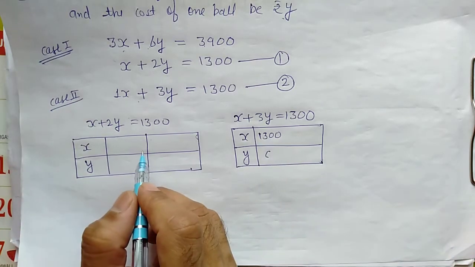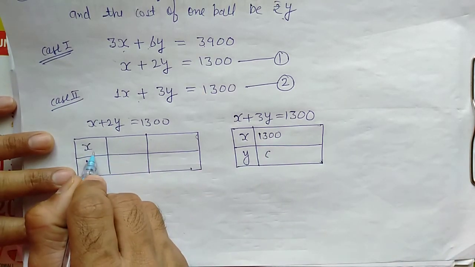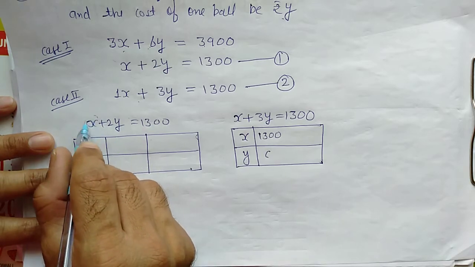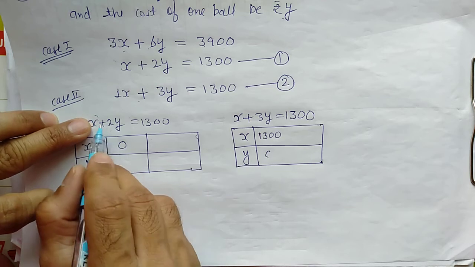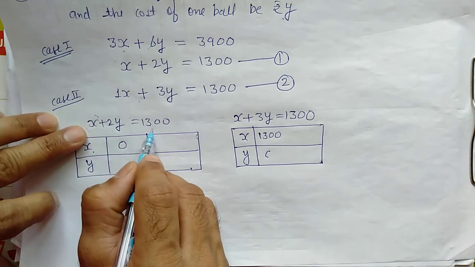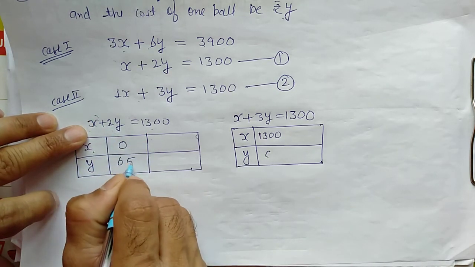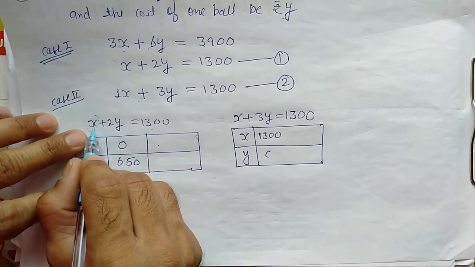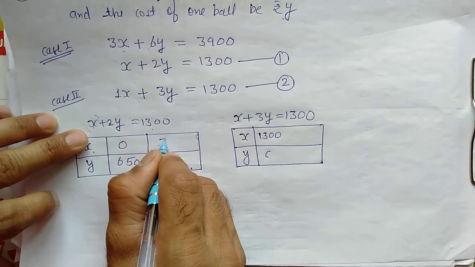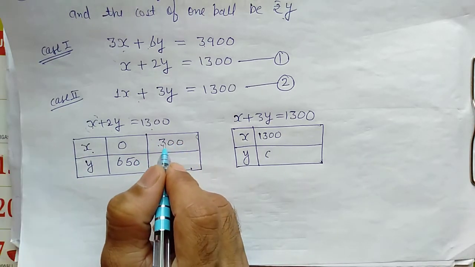Now let's solve. Here if I take x equal to 0, then we divide by 2, so what will come here? 650. And same here, suppose I take x equal to 300. Why did I take 300?